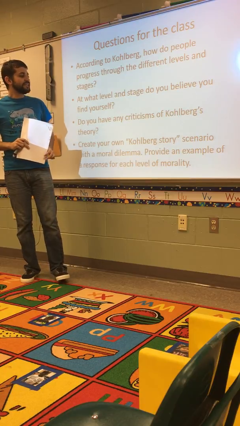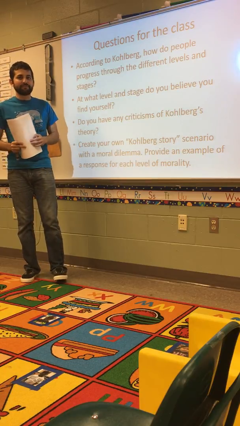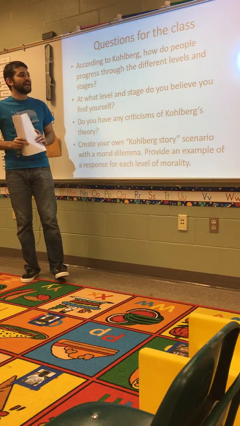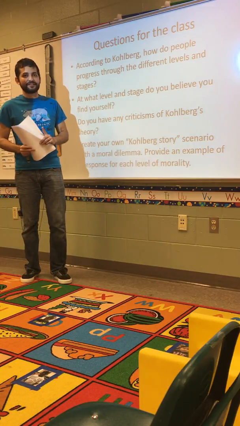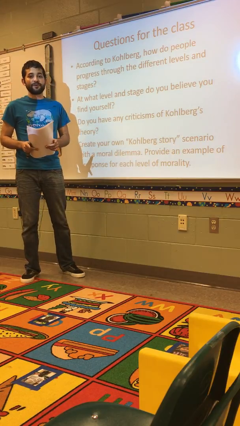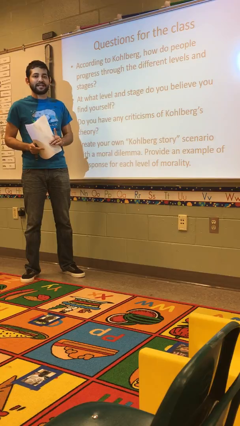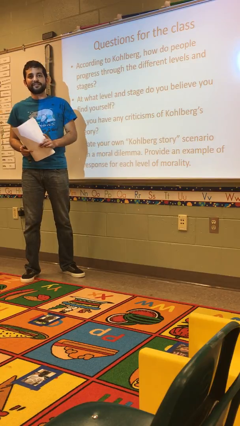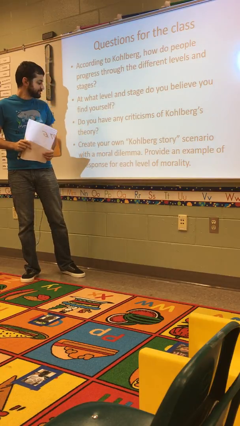Do you have any criticisms of Kohlberg's theory? As I was researching, I found some criticisms and even had some of my own, and I will share those with you in the forum, but I don't want to share them right now because I want to hear what criticisms you might have.